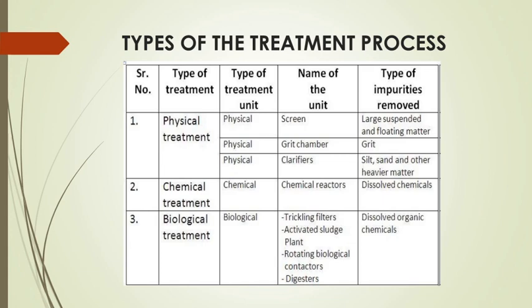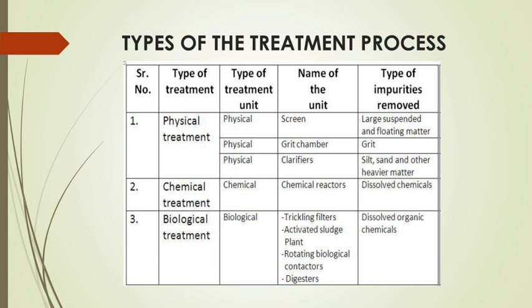These screens are mainly used for the removal of solids, and as you know the solids may cause clogging of the pump, and they may interfere with the secondary treatment by clogging the trickling filter media or by obstructing aeration in the activated sludge process. That's why the large floating solids need to be removed before the water enters the chemical and biological treatment. That's why screening is the first operation where we can remove the larger floating and suspended solids.